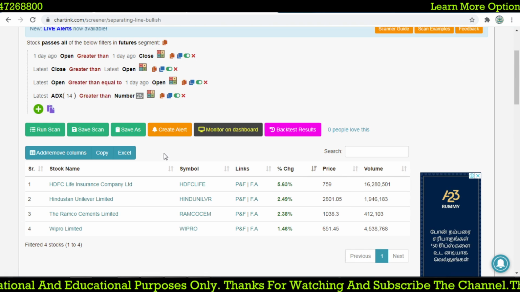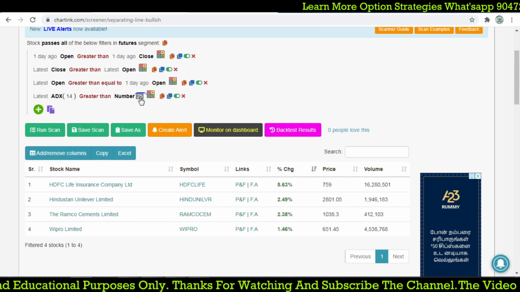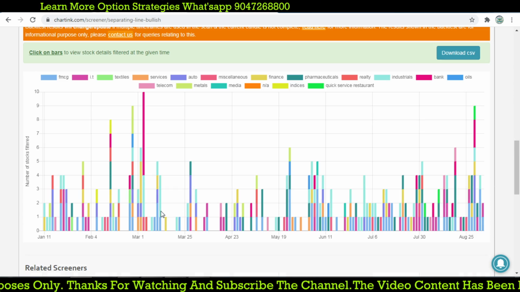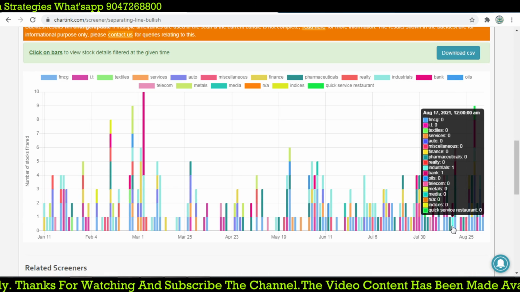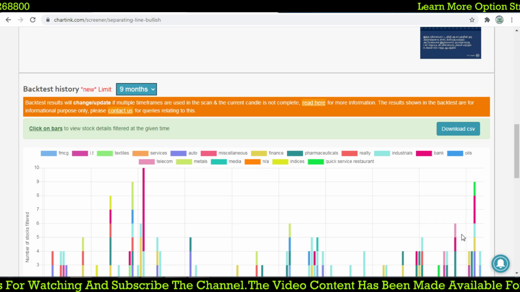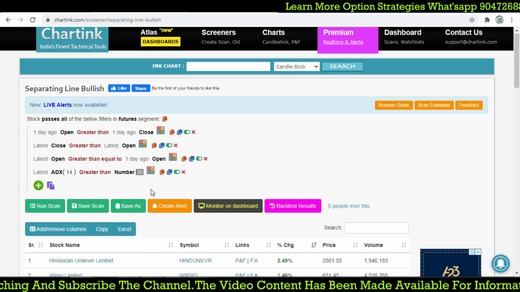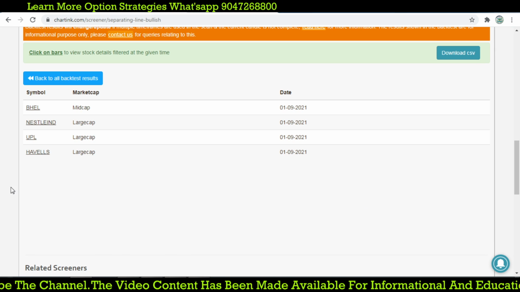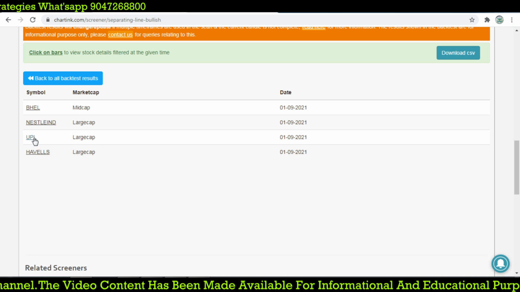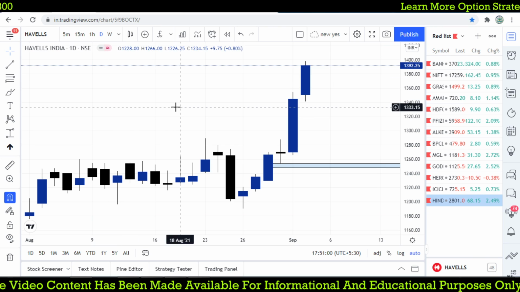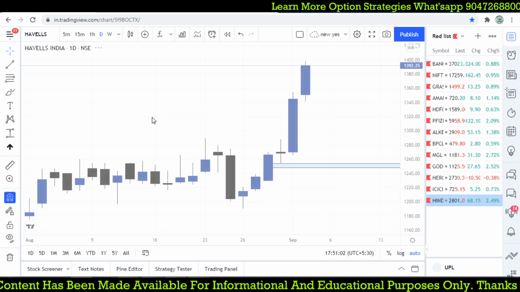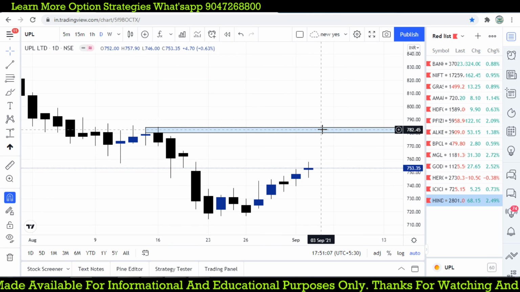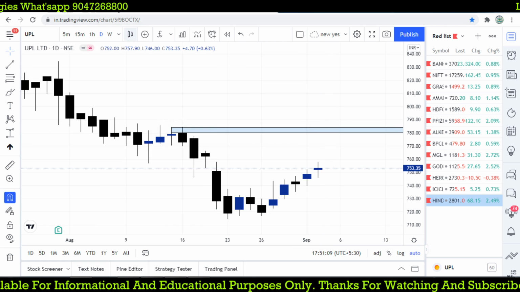So ADX, we can even increase the ADX value to reduce the number of stocks. 30. So we find ADX above 30. Again, we got a lot more stocks here. Latest ADX number is 30. Oh, many stocks. Havells, UPL, BHEL, PL. That formed yesterday and it broke and it moved. Okay, that is it, right?